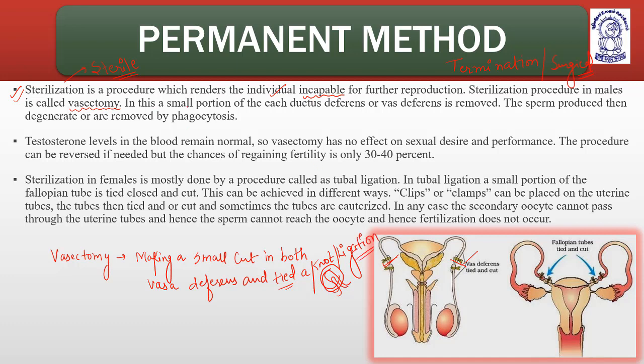A small portion of each ductus deferens or vas deferens is removed, and the sperm produced then degenerate because sperm cannot move or be further ejaculated. Okay. The sperm produced by testes will be removed by the body by the process of phagocytosis.